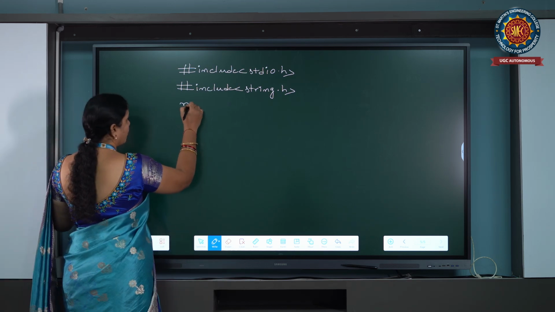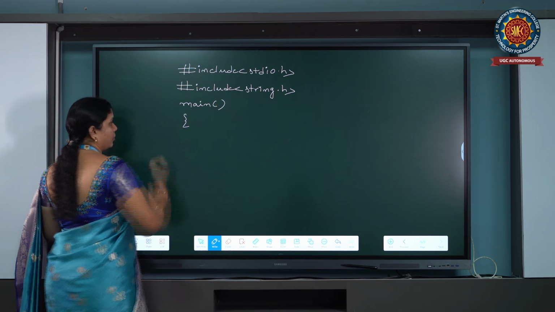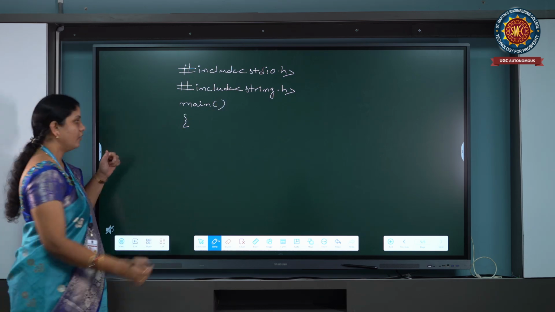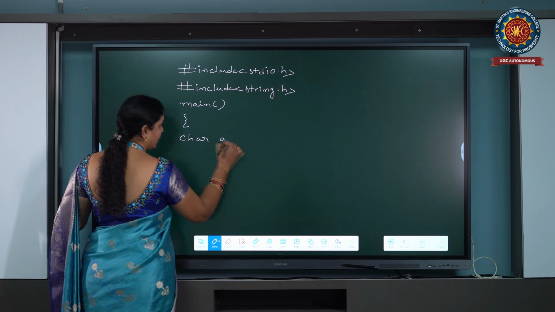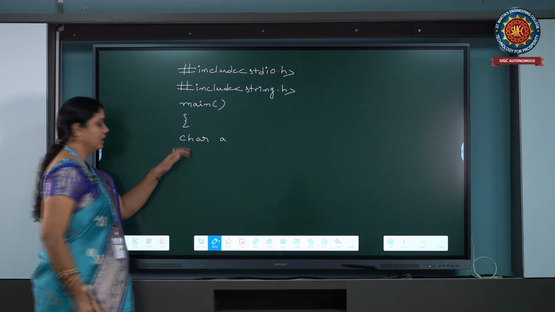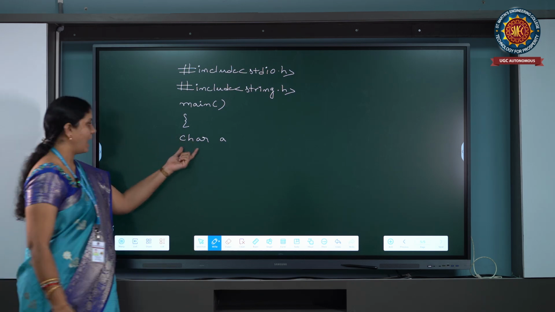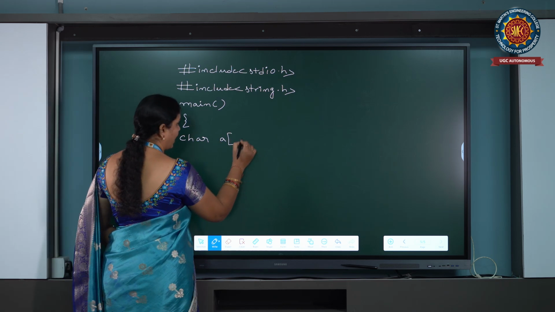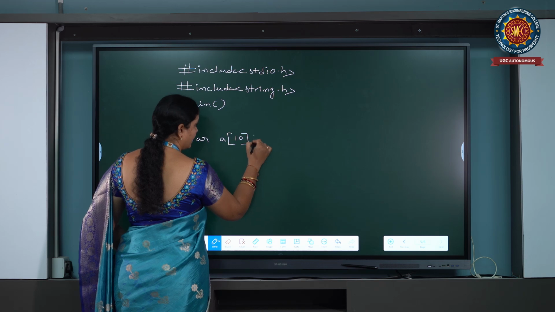Every C program starts with the main function and execution begins with the opening brace. Now I want to declare a string. The data type used to declare a string is char, and we have to mention the maximum size. Here I am taking a character array of size 10.